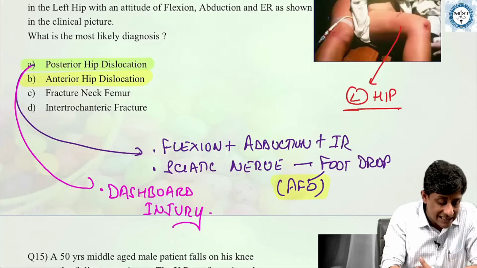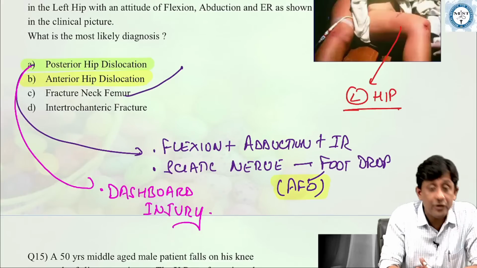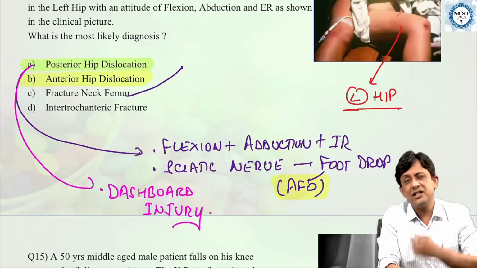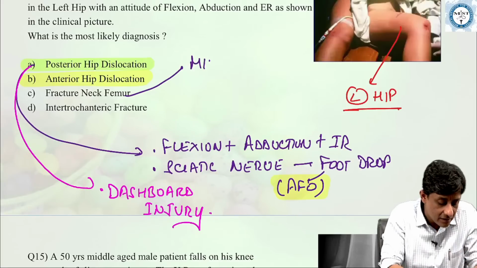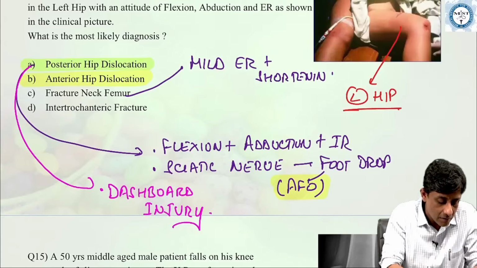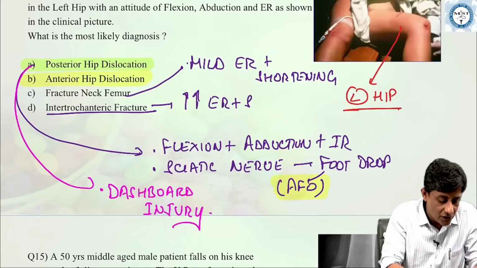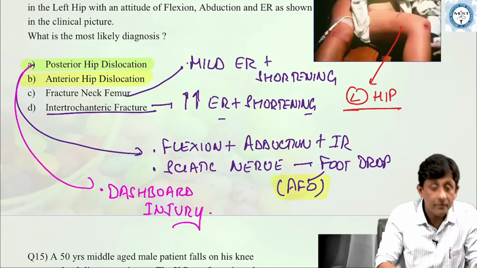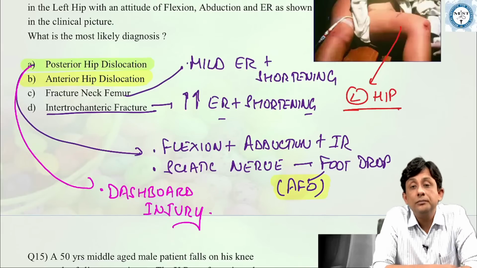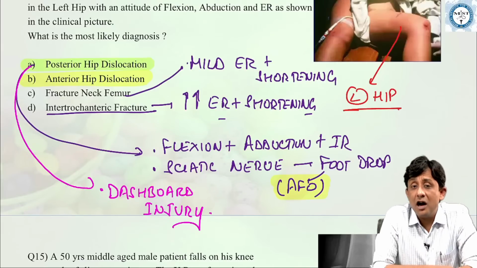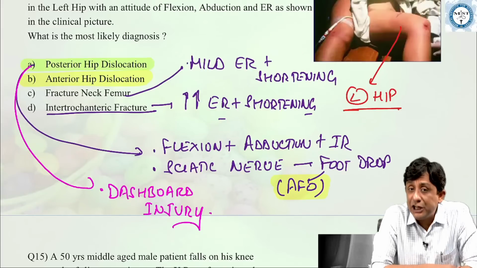the other two choices: a fractured neck of the femur causes a mild external rotation and shortening, while an intertrochanteric fracture causes exaggerated external rotation and shortening. Okay, so this is how, just by observing the attitude of the patient.